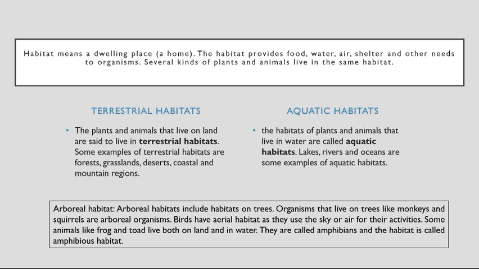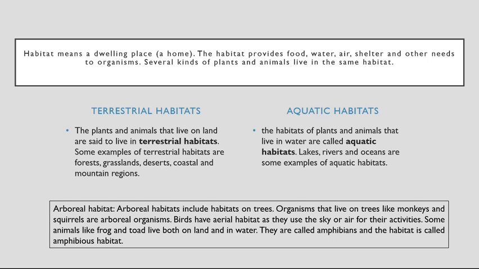The plants and animals that live on the land are said to live in terrestrial habitats, whereas the habitats of plants and animals that live in the water are called aquatic. From the word only, we can understand terrestrial means the plants and animals who live on the land, and aquatic means who live in the water.